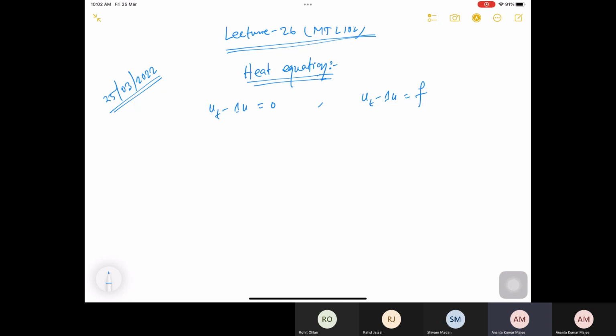Like in Laplace equations, we also try to deduce the so-called maximum principle there. We have seen that by using the maximum principle, we have shown the uniqueness of the solutions. We don't know whether a solution exists or not, but what we are saying is that if a solution exists, then it will be unique. That was for the bounded domain case, so here also we try to talk about the bounded domain case.